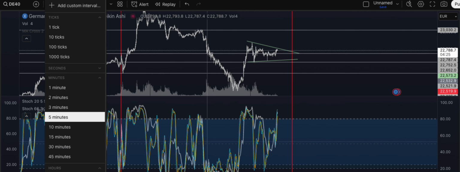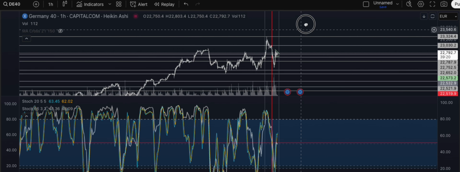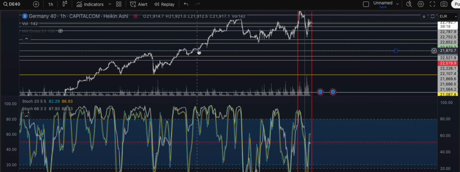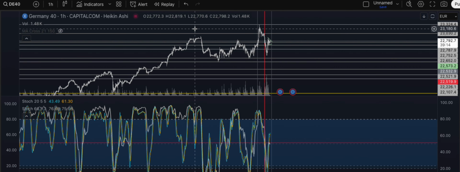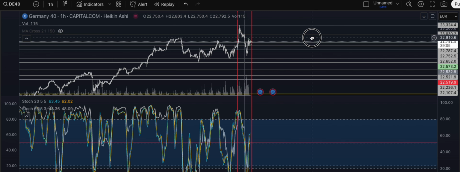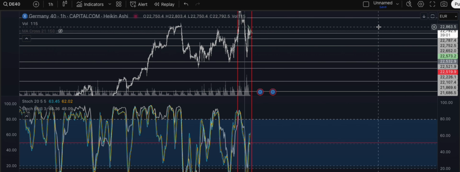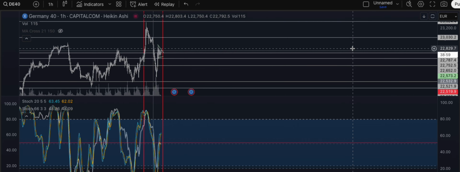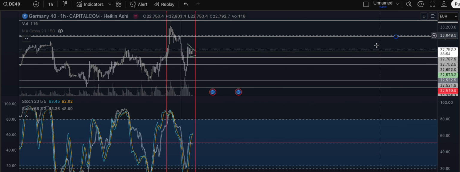This is the hourly chart. We've been on upward momentum, but since the 18th of February we have been in this same range. So it is a ranging market on the hourly level, and trades are possible, but be very cautious and use the intraday short time frames to enter and exit.